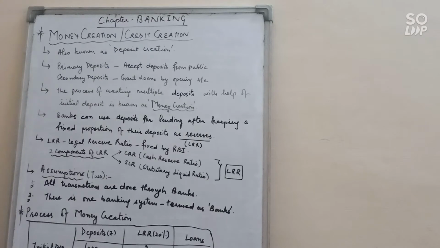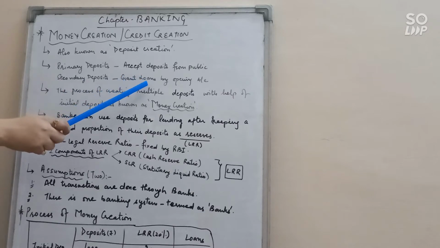Now first of all, before doing this topic, it is important to know about primary deposits and secondary deposits. Primary deposits are the deposits accepted by commercial banks from the public. Secondary deposits arise from the other function of banks, that is granting loans.